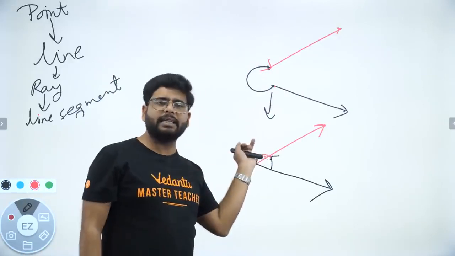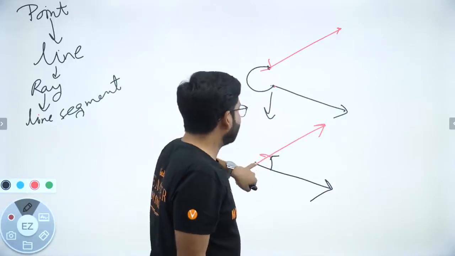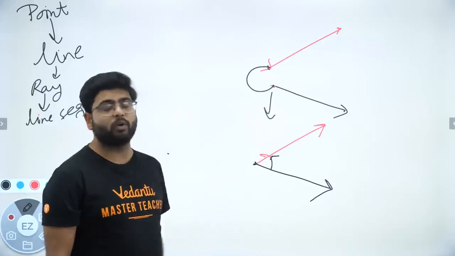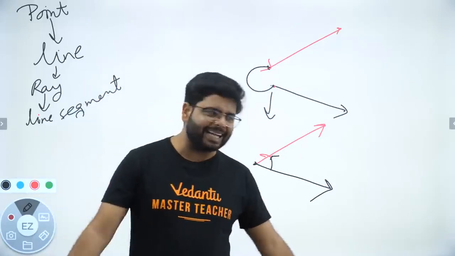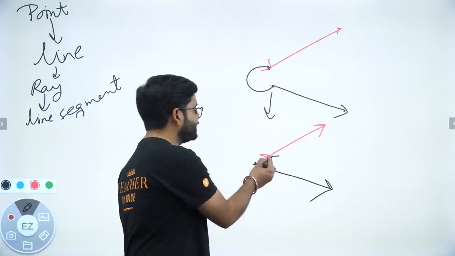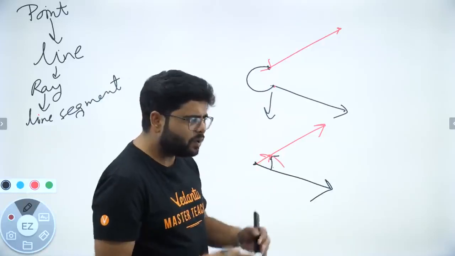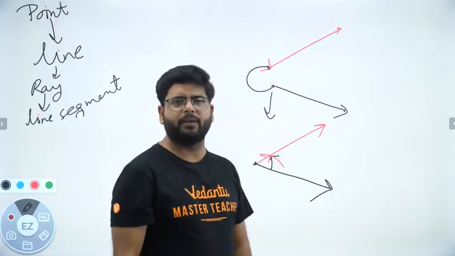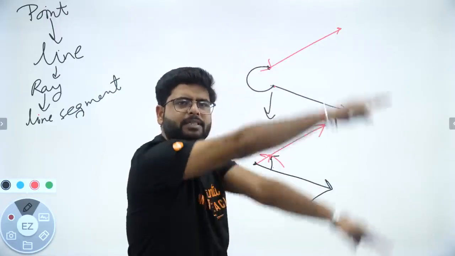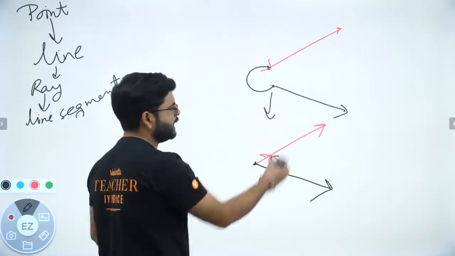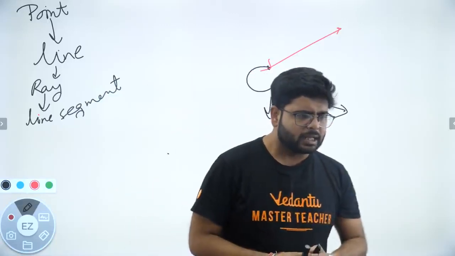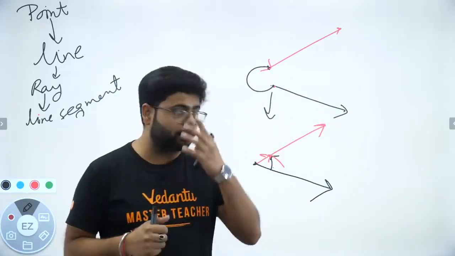These two rays are emerging from the same endpoint, so they are forming an angle. And conventionally, we always move in this direction, anti-clockwise. So what are these rays called now? These rays are called the arms of an angle. So this is something about angles, right?